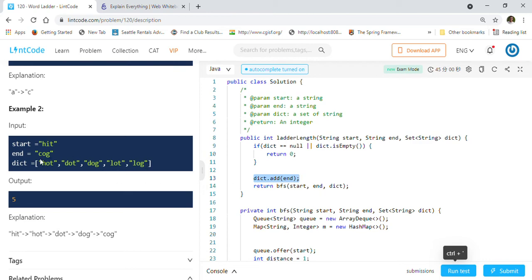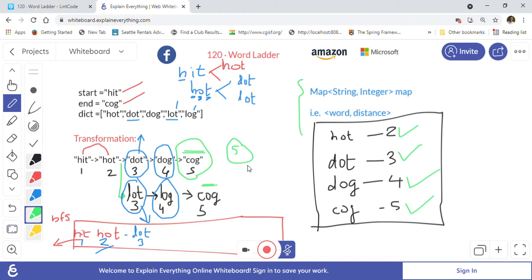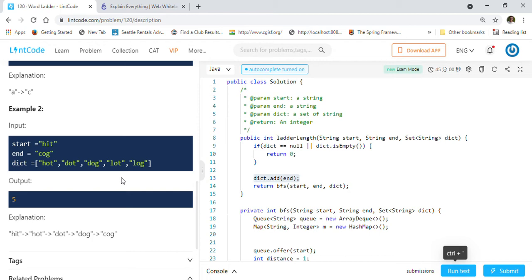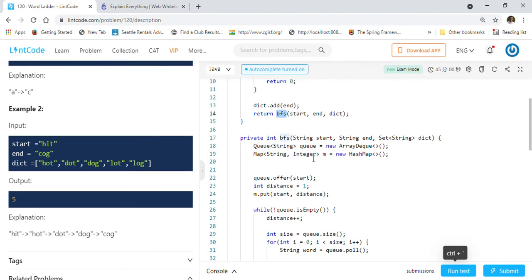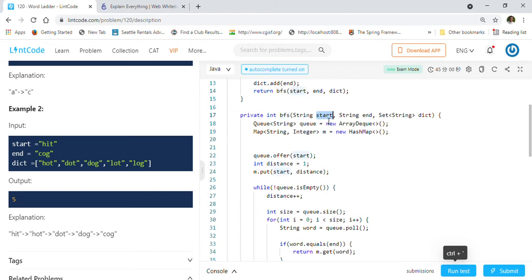We added the end word cog, because cog will be required for our approach to work, right? Because every time we are finding a word, we have to check in the dictionary that the word should exist. So we added cog into the dictionary, for example here. And then we call our BFS function here, right? BFS is a function that we are using here. So we just passed a start word, end word, and the dictionary that is given to us. This is the dictionary, for example.